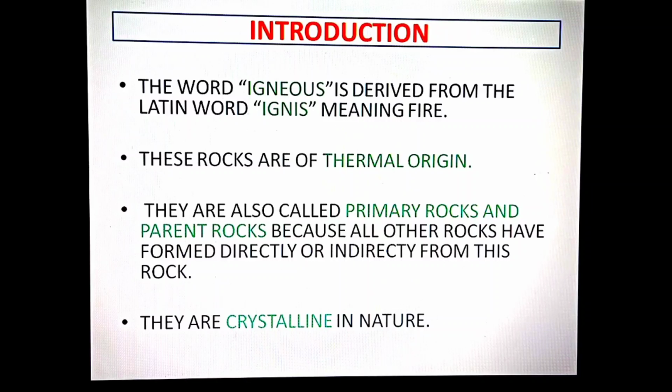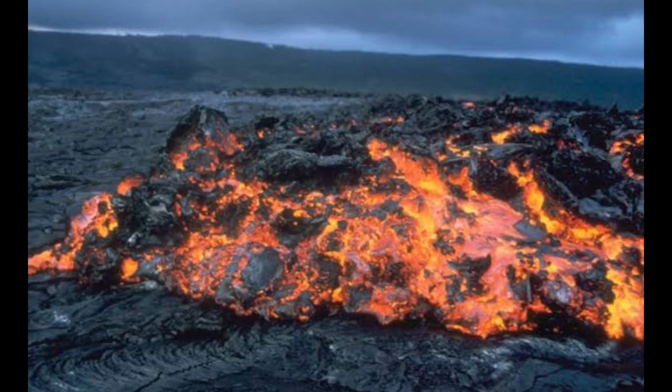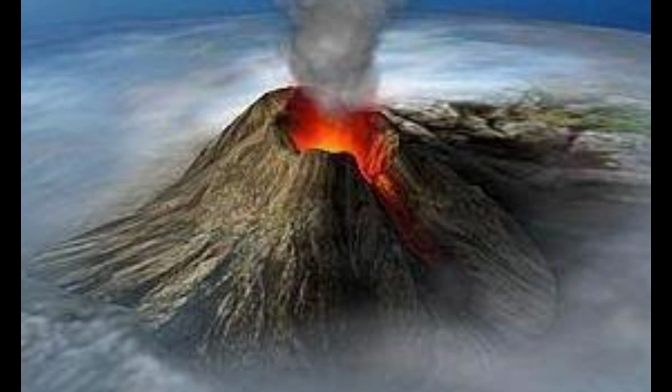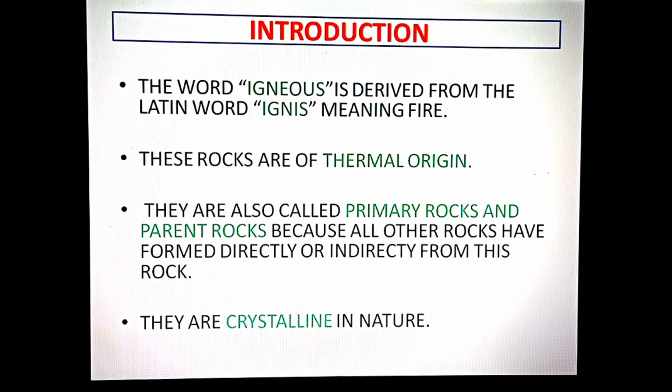So the word igneous is derived from the Latin word ignis, meaning fire. These rocks are of thermal origin. So now let's discuss the first and the second point. The igneous rocks are actually of fiery origin. This means they are formed due to the involvement of heat. So what are they actually? They are actually formed from the volcanic eruption. They are the result of the volcanic eruption that took place for thousands of years on the planet. Now I'll tell you a story of how these rocks were formed.